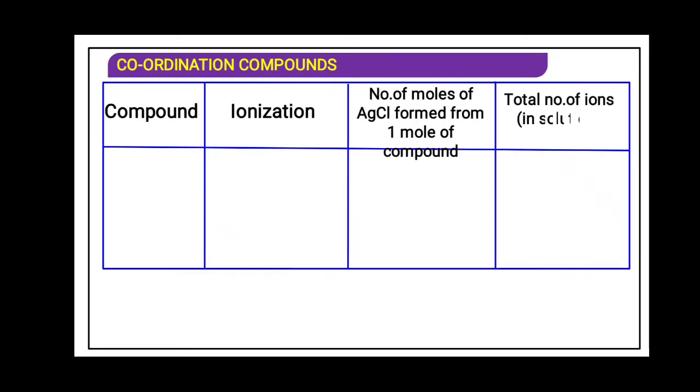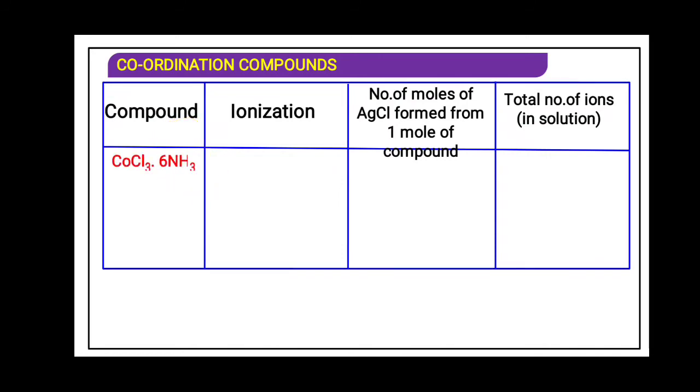Now let's see an example. Three chlorine combine with cobalt to form CoCl3. This cobalt chloride is an ionic compound, CoCl3, and at the same time cobalt forms a secondary valency with ammonia.